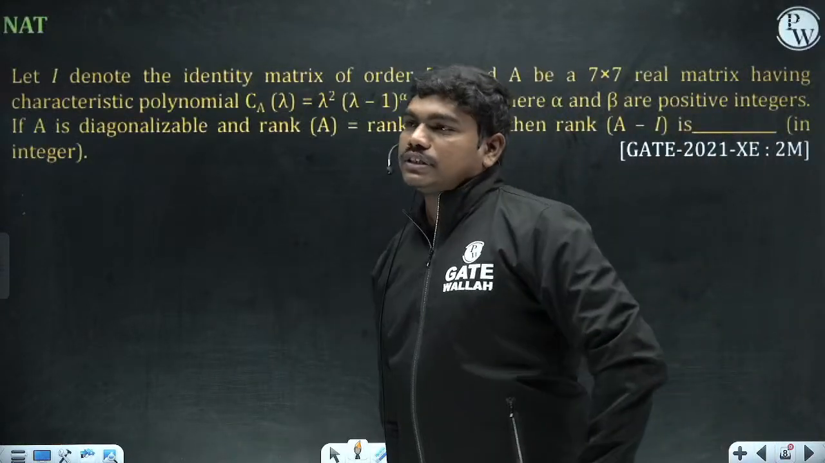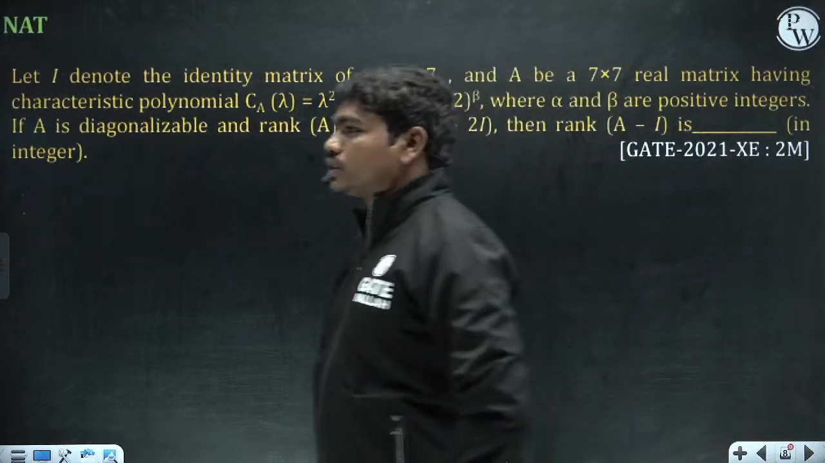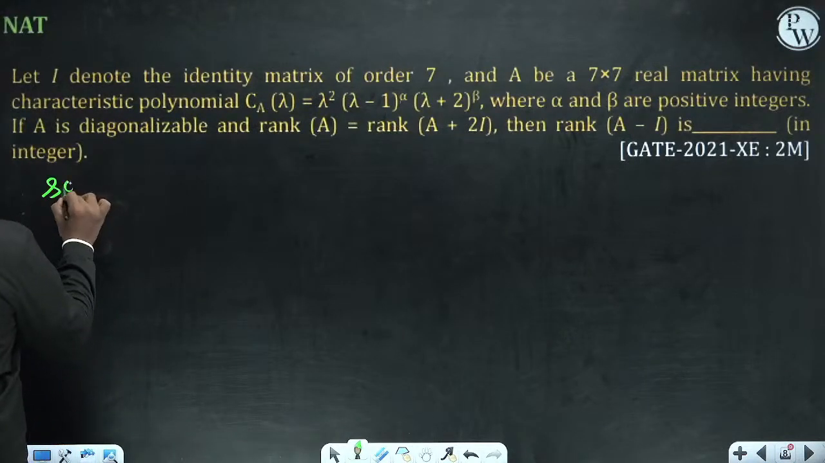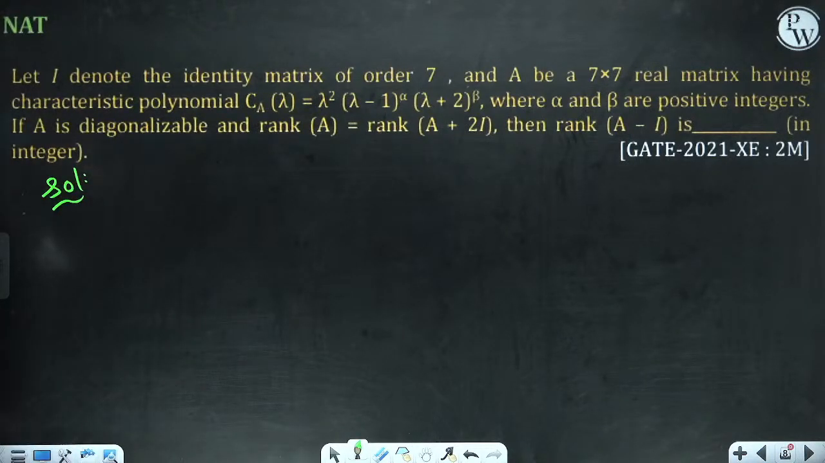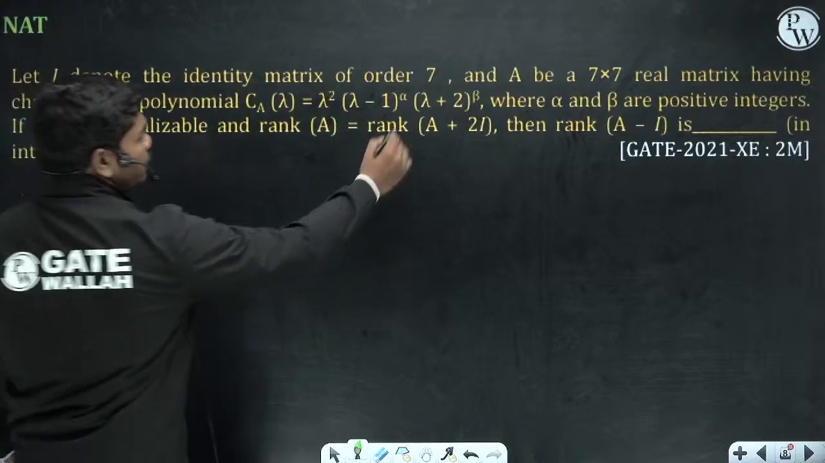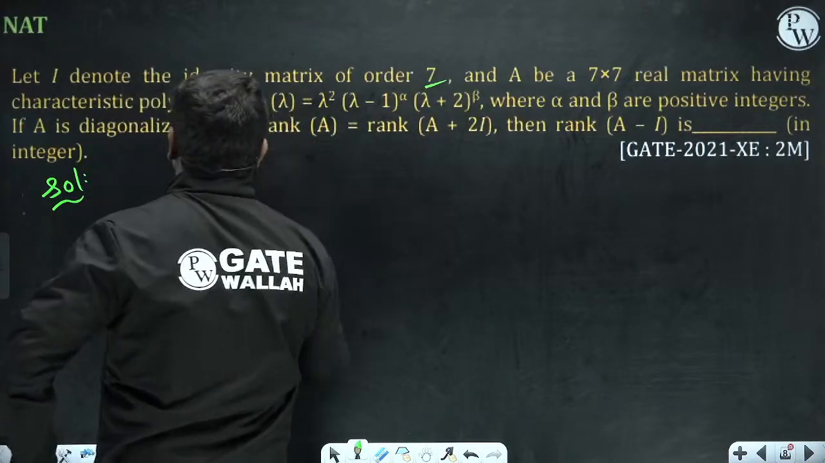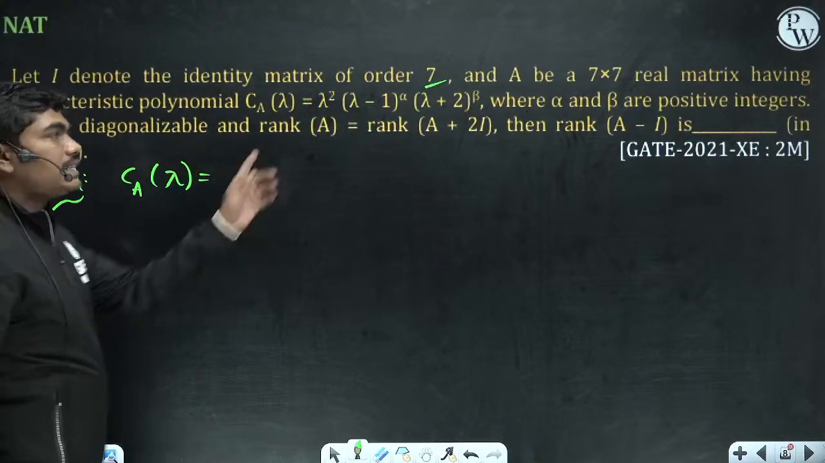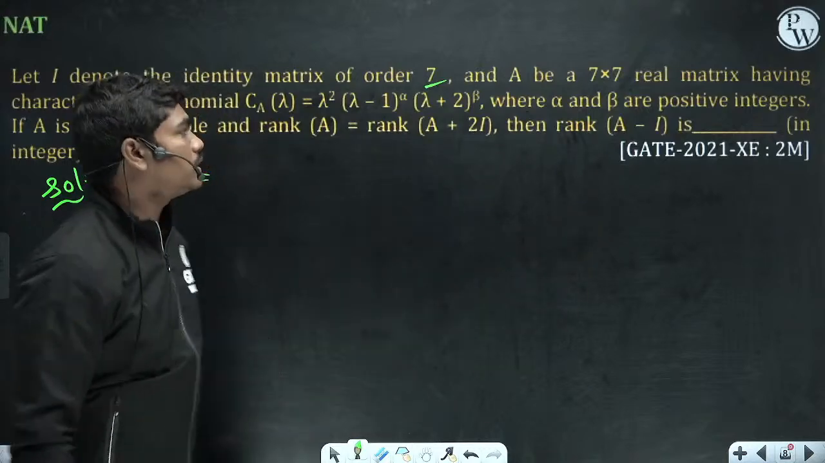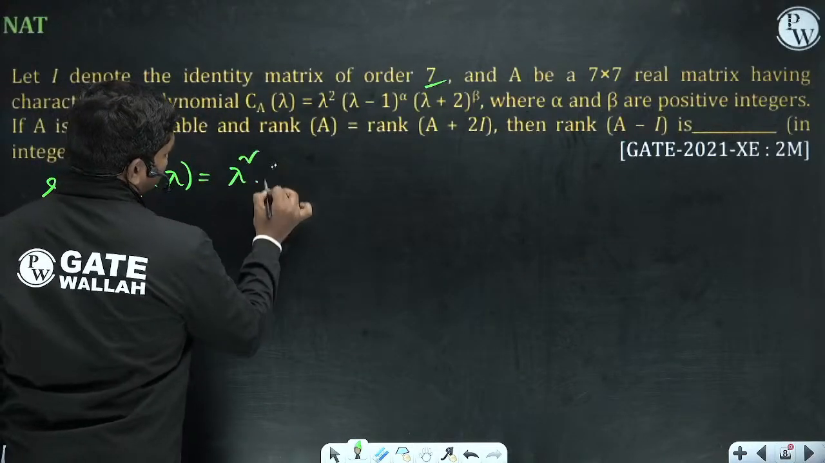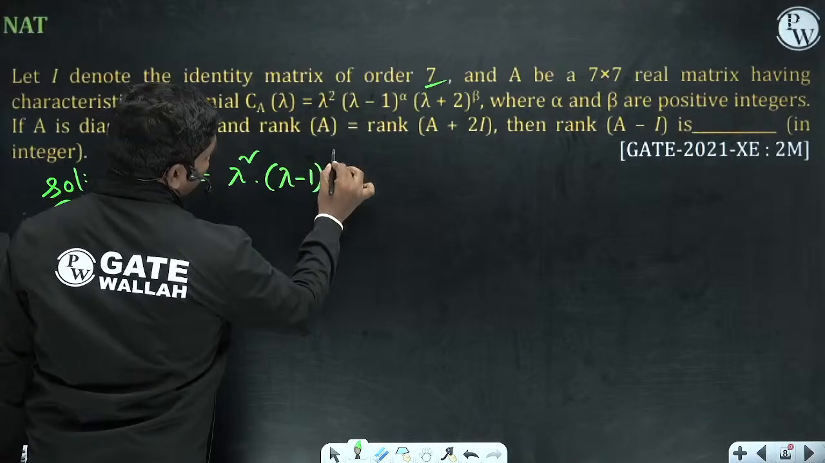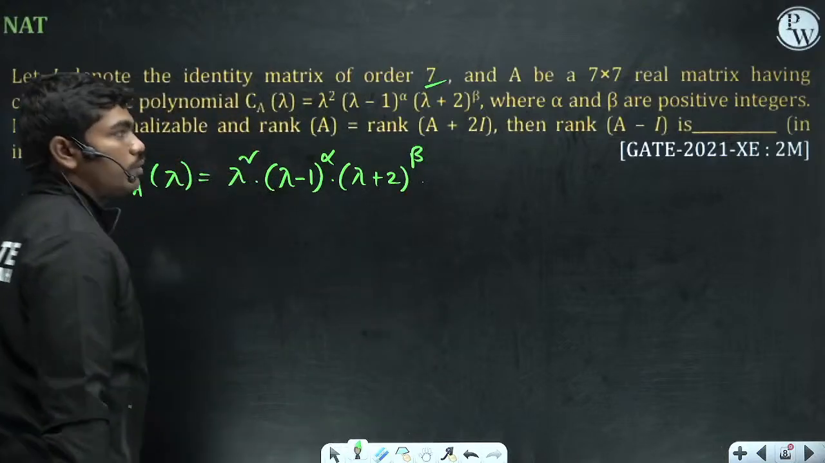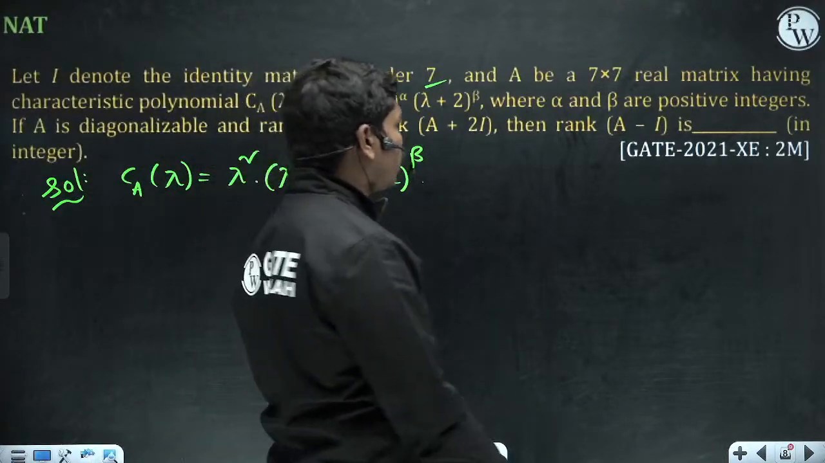Yeah, this was actually a very good question from the diagonalization concept. Okay, so see here. Let I denote the identity matrix of order 7 and A be a 7 by 7 real matrix having characteristic polynomial C_A of lambda. Obviously if the matrix is of order 7, then the characteristic polynomial will also be a 7th degree polynomial, right? So that's why lambda squared into (lambda minus 1) whole power alpha into (lambda plus 2) whole power beta, where alpha and beta are positive integers.